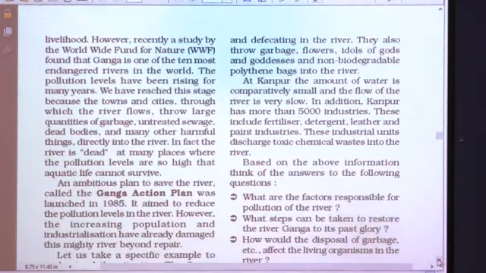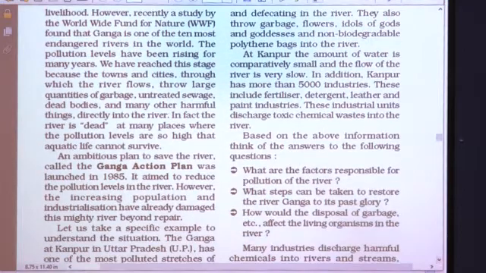and livelihood. However, recently a study by the World Wide Fund for Nature, that is WWF, found that Ganga is one of the 10 most endangered rivers in the world.